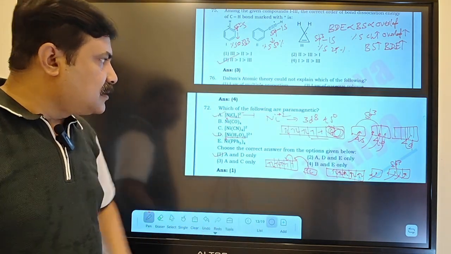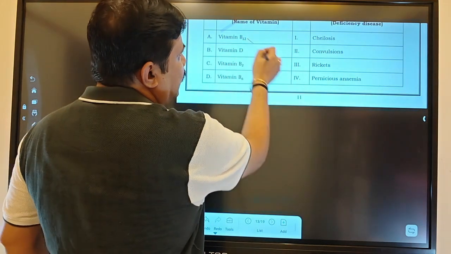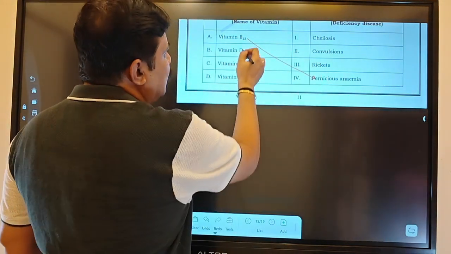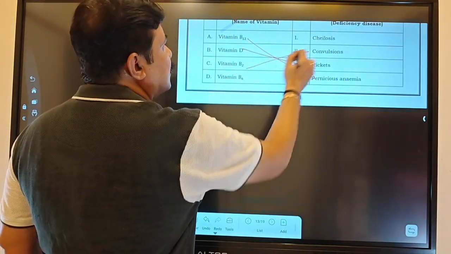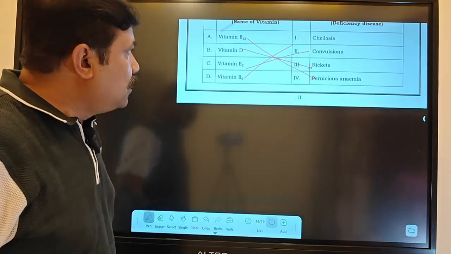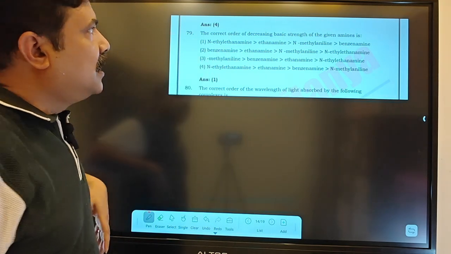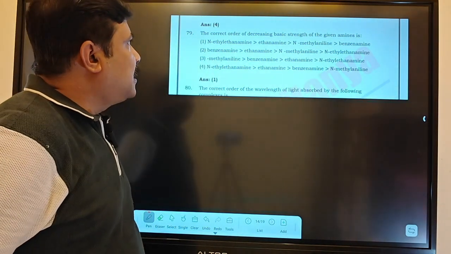Now look at the next slide. Here, everybody can do these things very quickly like this. This is your ammonia, this is your reagent, and with these you will get this one and this one. That is no issue. Now the next one is base strength in decreasing order; they are asking for the basicity order.